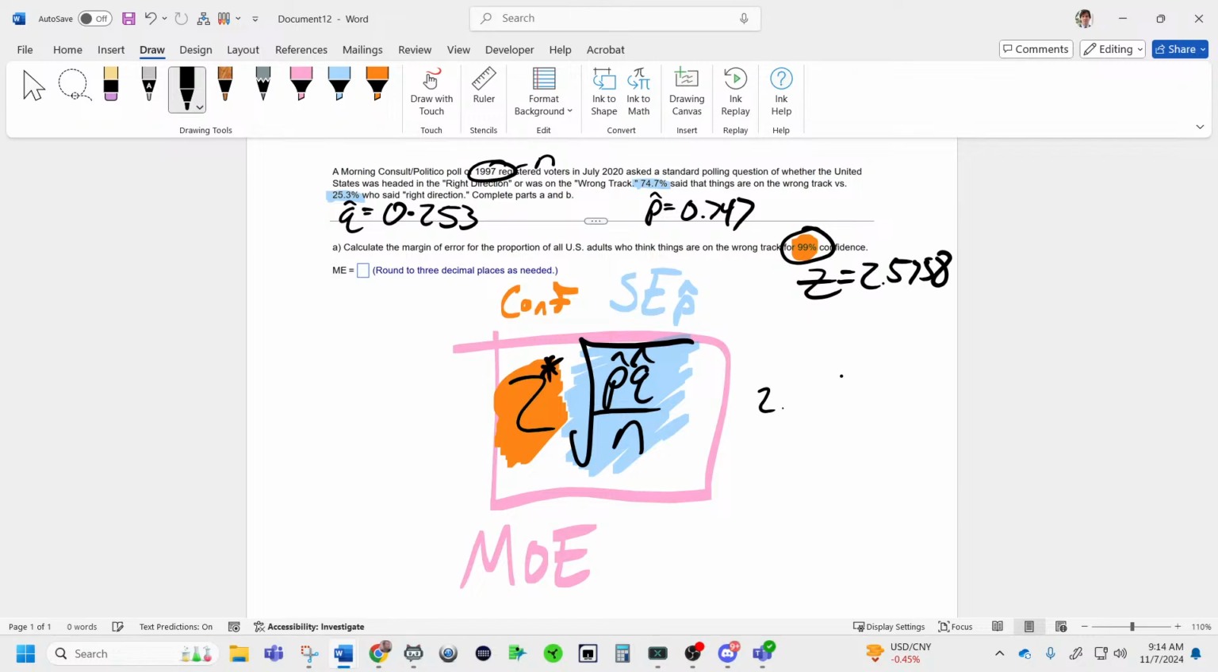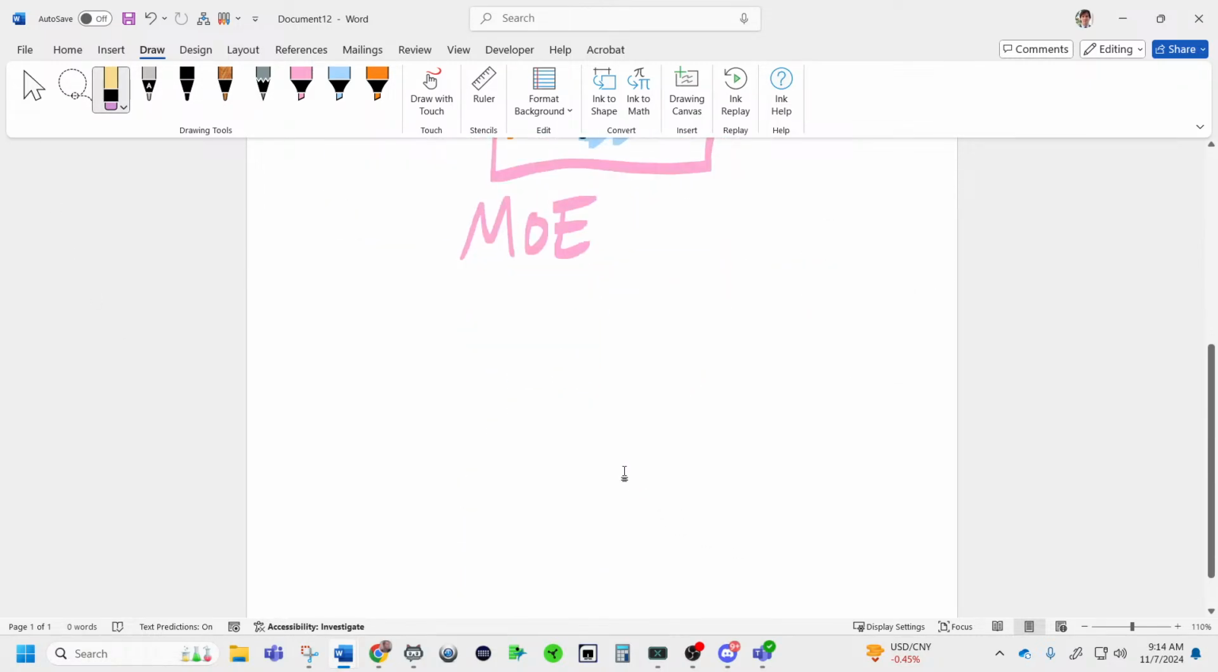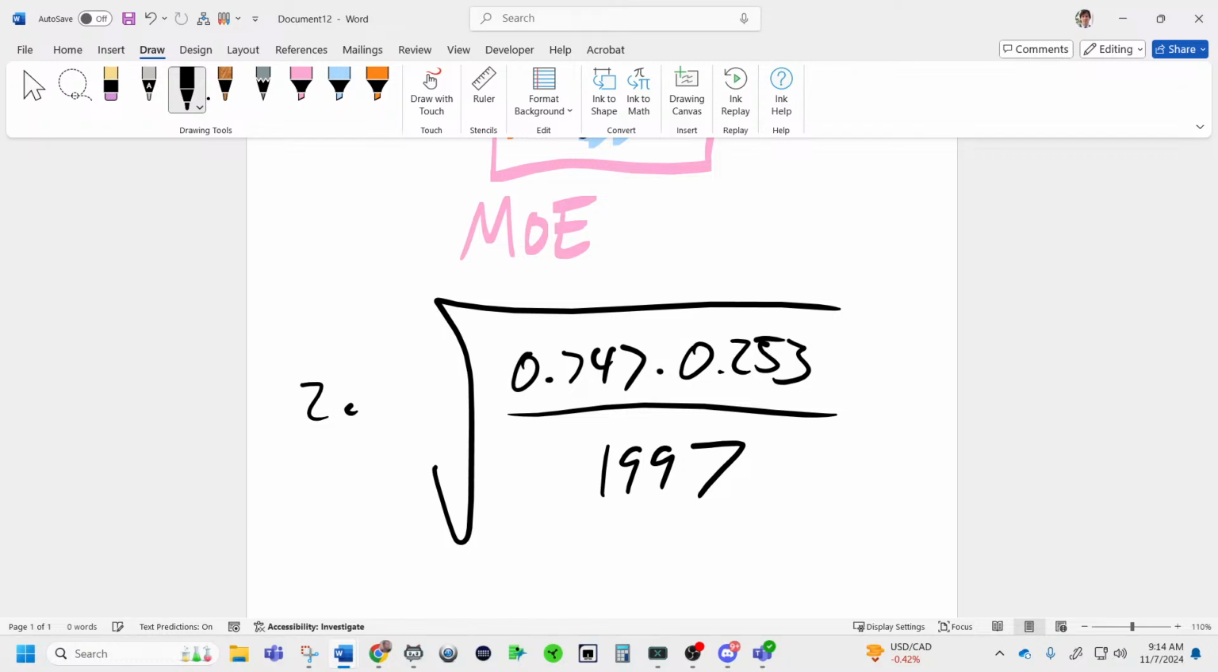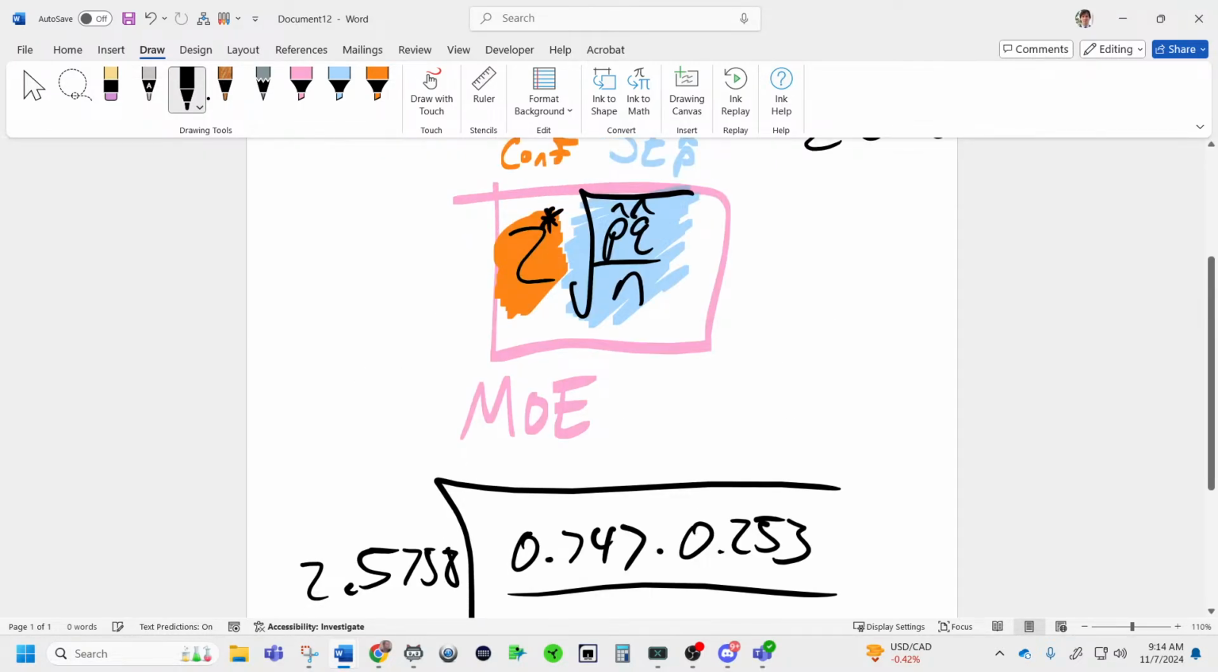So if you notice, we've solved out all the numbers right here. We plug in 2.5758 times the square root of 0.747 times 0.253 over 1997. Let me do it down low here because my handwriting is not that good to write that small, even though I got a really cool pen and everything. Once again, this is the square root of p hat times q hat over n.